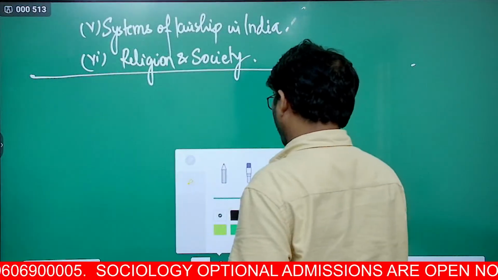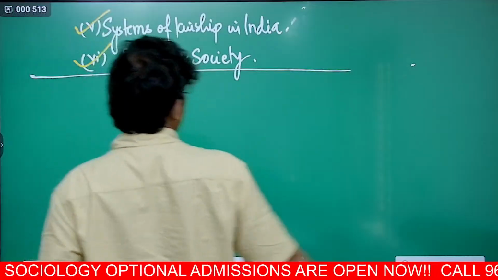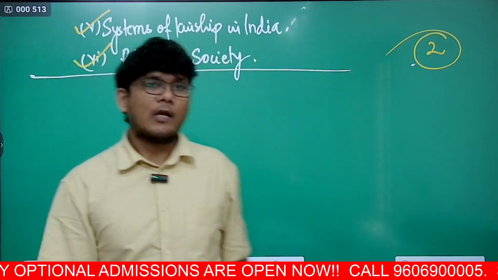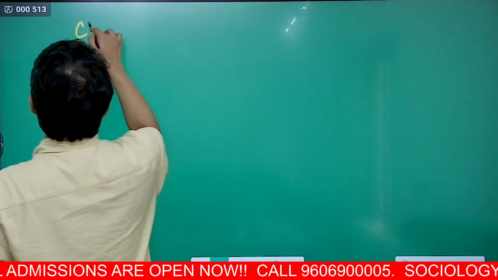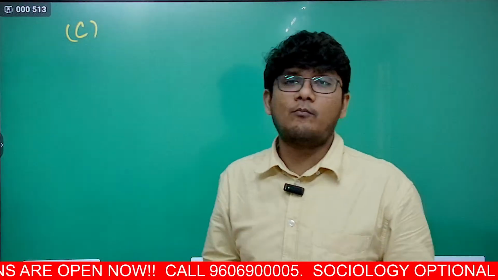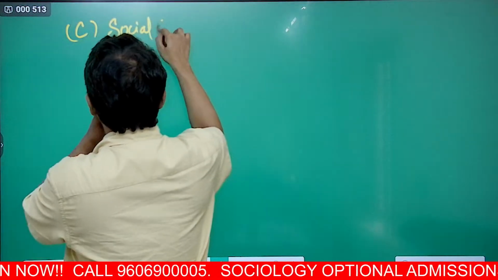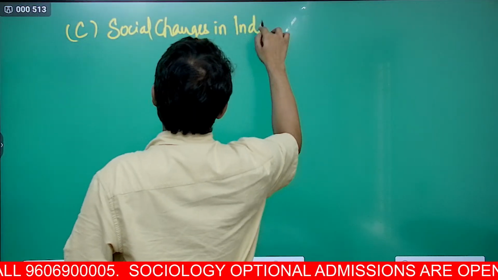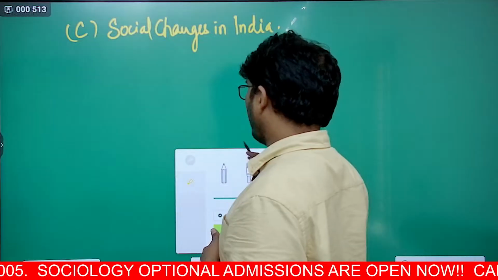So what has been repeated so far? So far this has been repeated and this has been repeated. So remember, 2 topics are repeated, but of course in the Indian context. Now let's move on to the C part, that is social changes. Here we'll be talking about the different movements, the different changes. Let us see social changes in India. Right, social changes in India is what we will discuss.